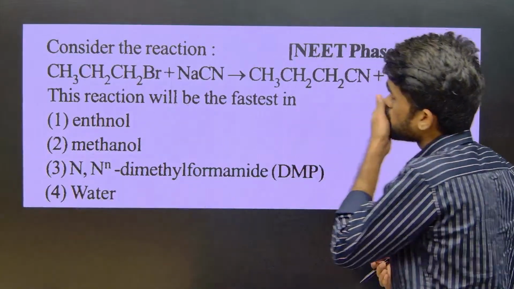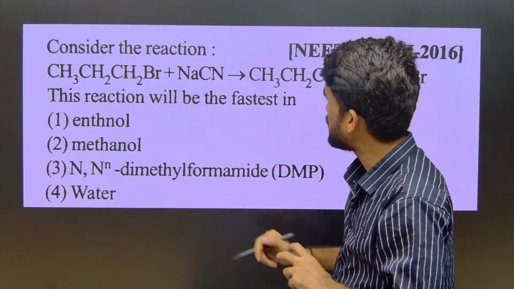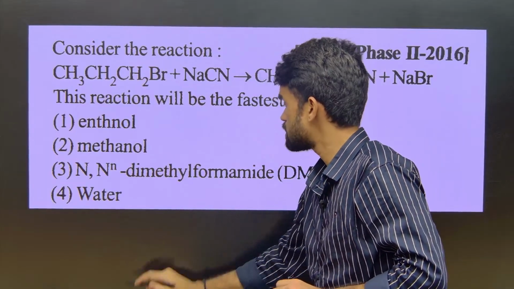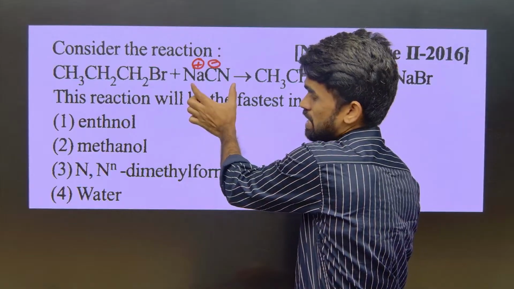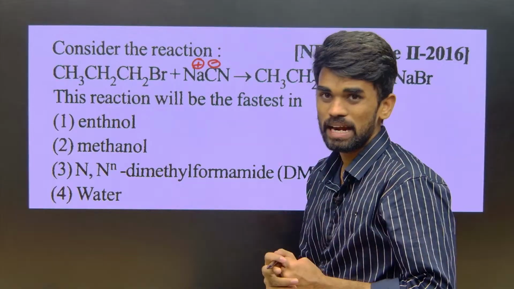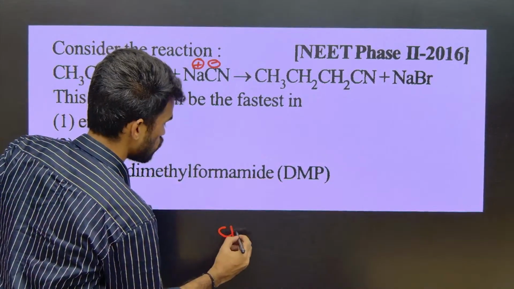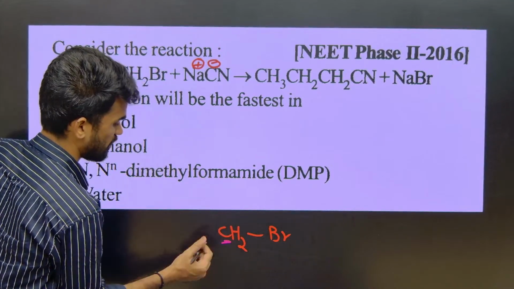Yes, so here we have propyl bromide and that should be treated with NaCN. We know it is Na plus and CN minus. So you should say this is the reagent and this is the substrate. This is the attacking reagent, so what is the reactive site here? In the alkyl bromide, this CH2 group connected with bromide, this carbon is the reactive site in the given substrate.